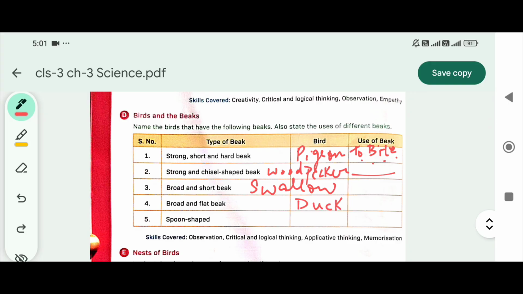Use क्या है? Through their beak they take in muddy water containing insect, worm and small water plants. Then spoon shaped. Spoonbill. Their beak helps them to pick up tadpoles and insects from water.